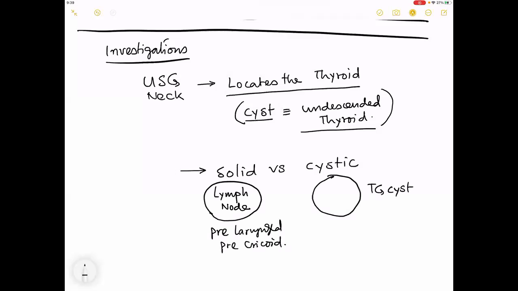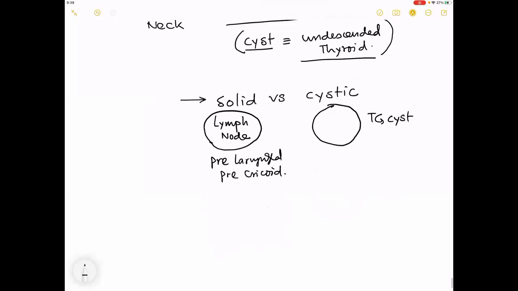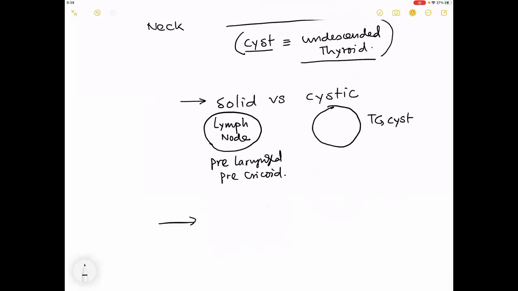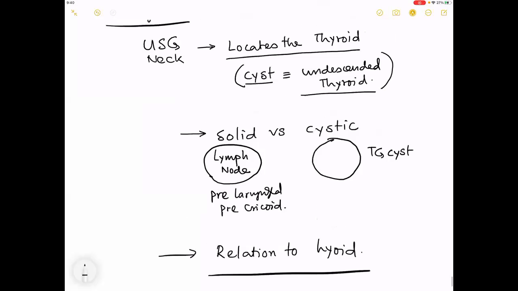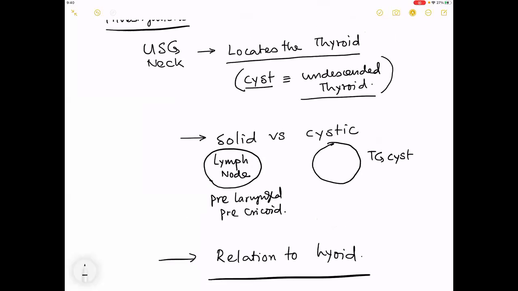So ultrasound of the neck locates the thyroid, tells solid versus cystic, and tells you the relationship to the hyoid. So these are the 3 points. Please remember why to do an ultrasound of the neck: it locates the thyroid, solid versus cystic, and shows you the relationship to the hyoid.